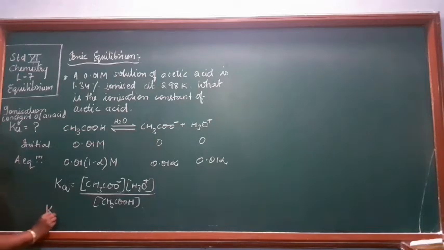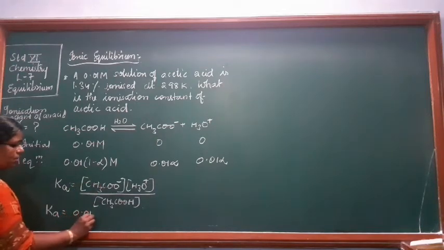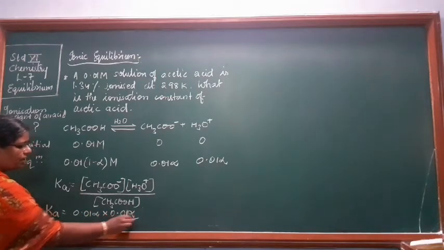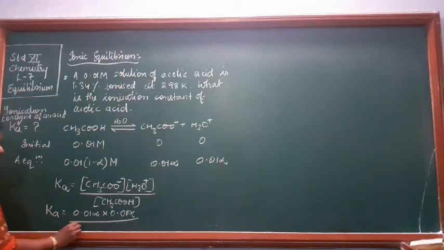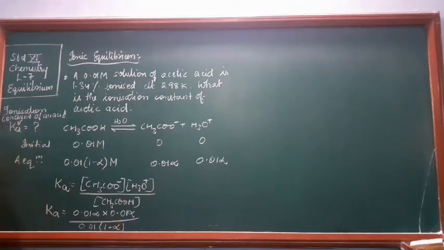Now put the values: acetate ion is 0.01 alpha into 0.01 alpha upon 0.01 into 1 minus alpha. Now we don't have Ka, we are supposed to find Ka.